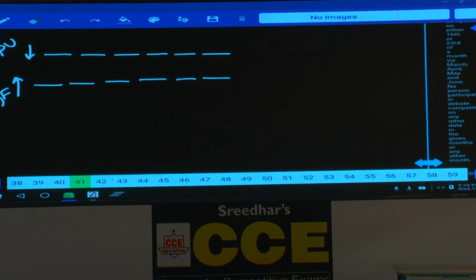Now P to U are facing towards south and A and F are facing towards north. Then condition number 1: D sits second from one of the extreme ends of the row. D is seated second from one of the extreme ends of the row. This is one possibility. Then what is the second possibility?